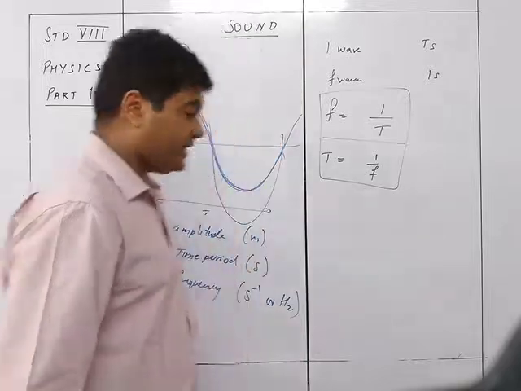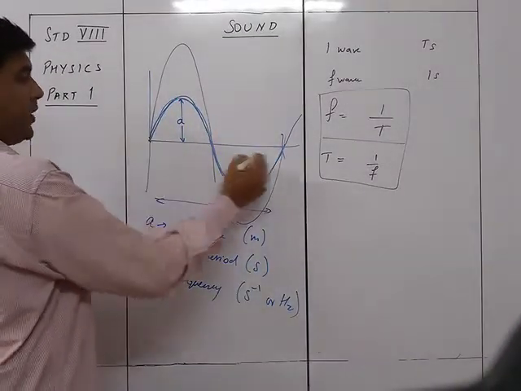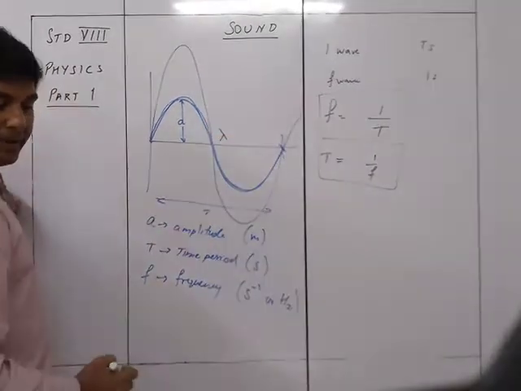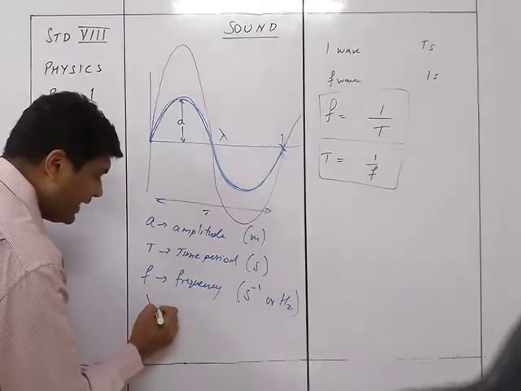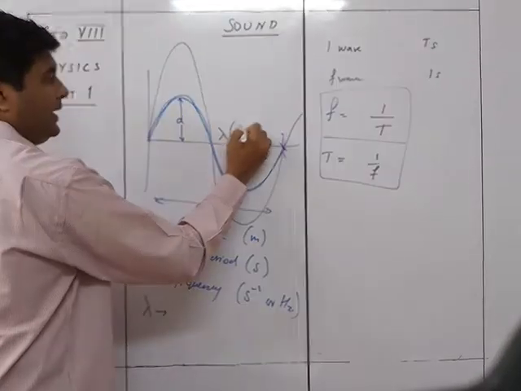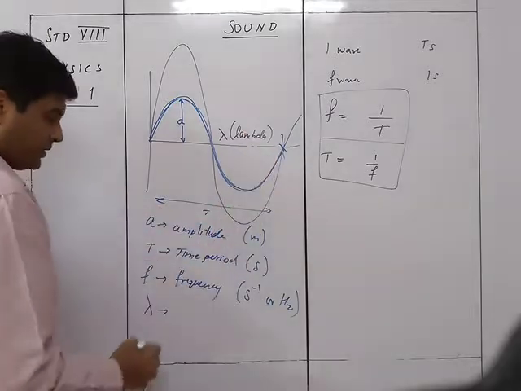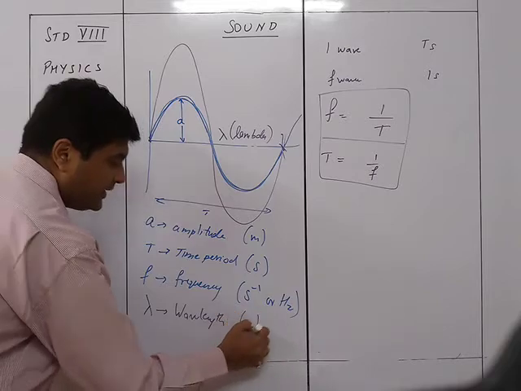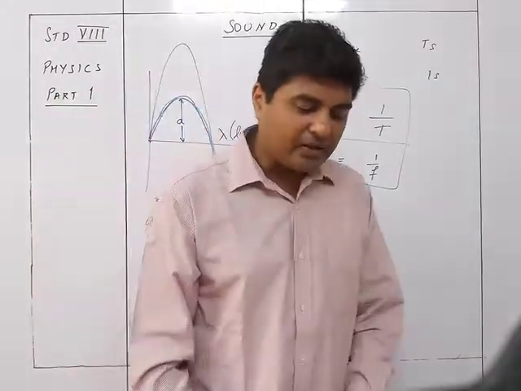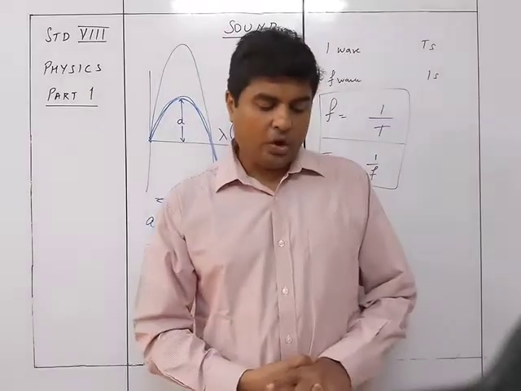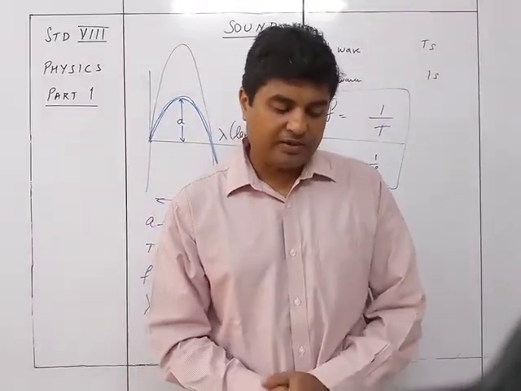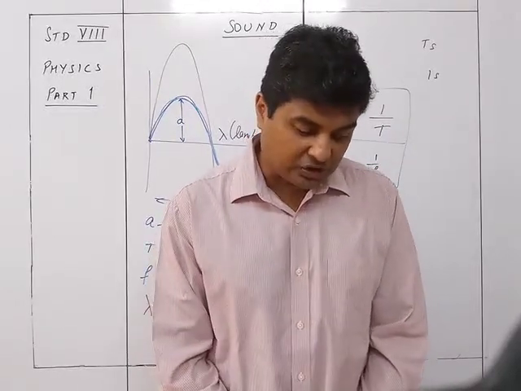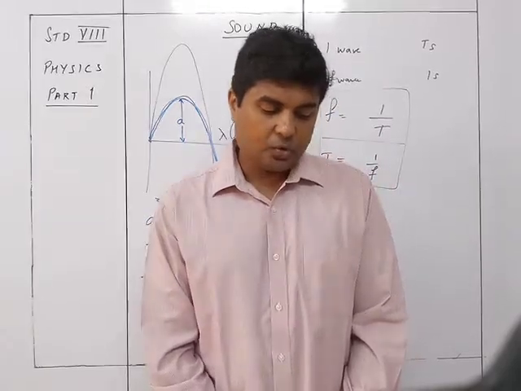The fourth thing over here is the wavelength. The wavelength is from this point to this point. This is the wavelength. It is given by a letter called lambda. Lambda, okay, that is nothing but the wavelength. It is also measured in meters. So the distance traveled by the wave in one time period of vibration of particles of the medium is called wavelength. It is denoted by the letter lambda. SI unit is meters.